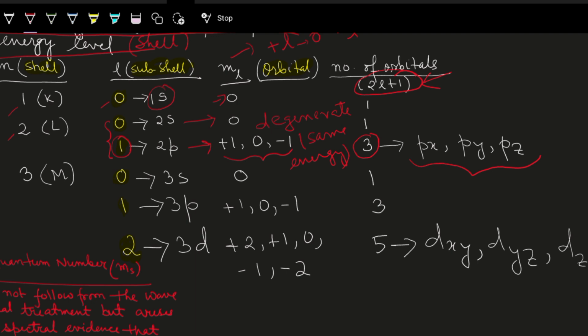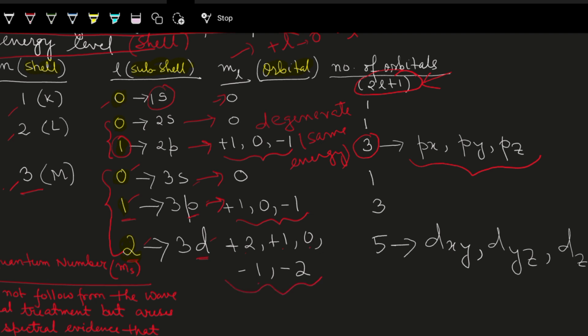Next, moving on to the M shell. The M shell has n equal to 3. l can have values 0 to n minus 1. So 0, 1, 2. And it is having s, p, d corresponding to shell number 3. So 3s, 3p, 3d. Now let us see the orientations, the shapes, the orientations. For s, the ml value is 1. For p, l has a value of 1, so there are 3 degenerate orbitals. For d, l has a value of 2. So we have plus 2, plus 1, 0, minus 1, minus 2.